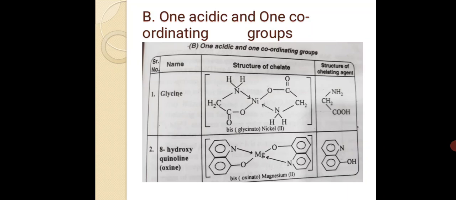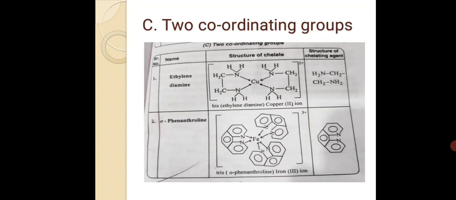Second, 8-hydroxyquinoline, that is oxine. Structure of chelate: bis-oxinato-magnesium second. In that structure, magnesium is the central metal atom and the ligands are around it. Then the structure of the chelating agent. Then the third type, two coordinating groups. Name: ethylene diamine. Structure of chelate: bis-ethylene diamine copper second ion. The structure of the chelating agent is in the column.